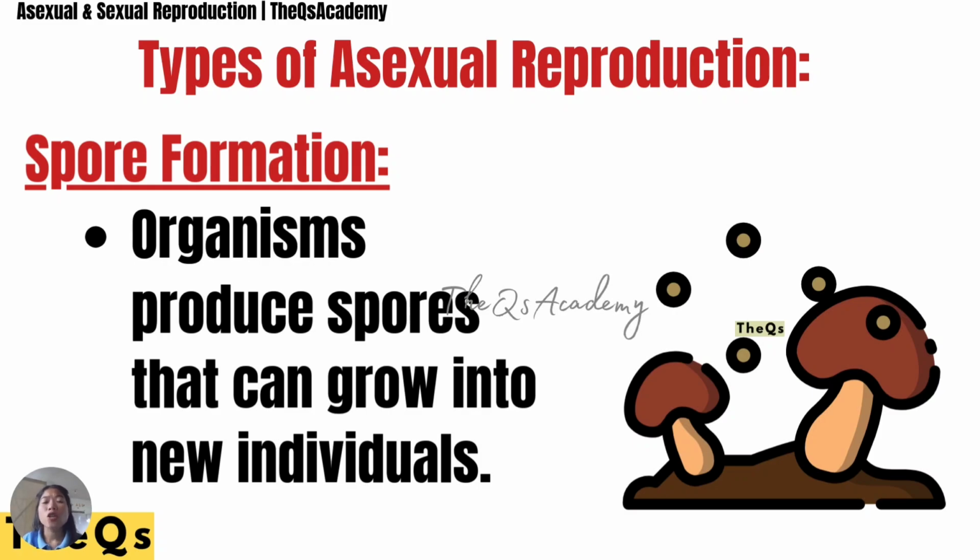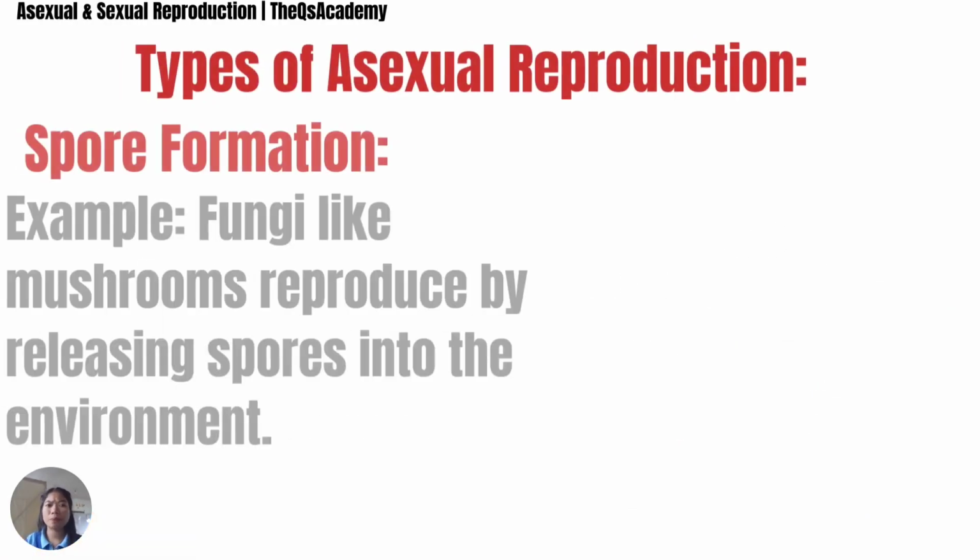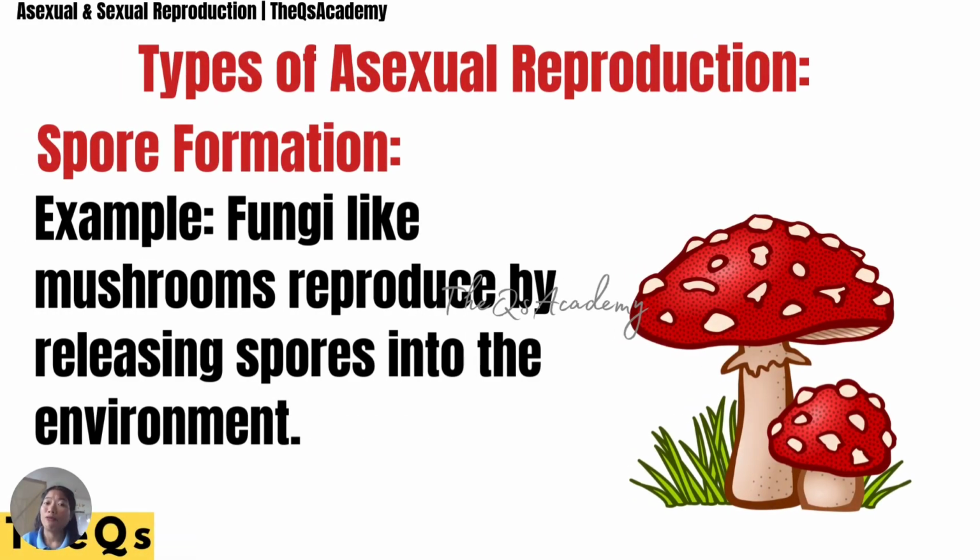Then there is spore formation. Organisms produce spores that can grow into new individuals. We have an example of this: fungi, like mushrooms, reproduce by releasing spores into the environment.